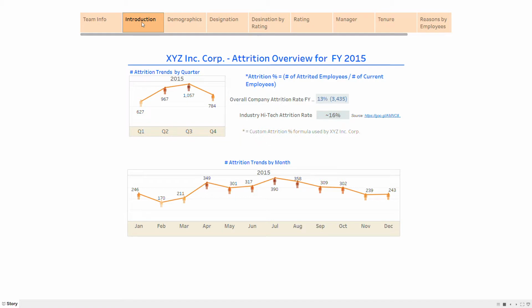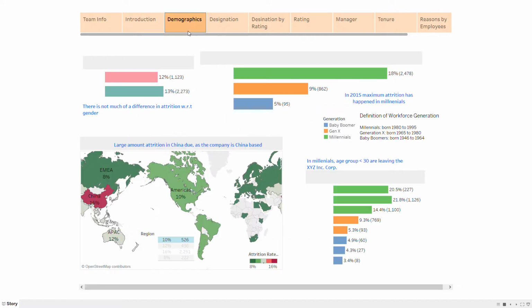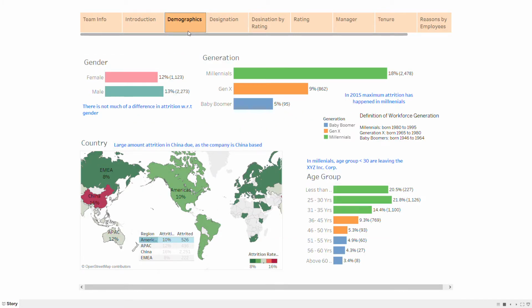At the top you would see individual story points. We are starting with an overview of our attrition and attrition rates for every month and every quarter. Then we look into the demographics, which is generally the gender, the generation, the country, the age group. Any of our observations that we have captured have been highlighted in blue color. That is basically our interpretation of the parameter that we are trying to analyze.